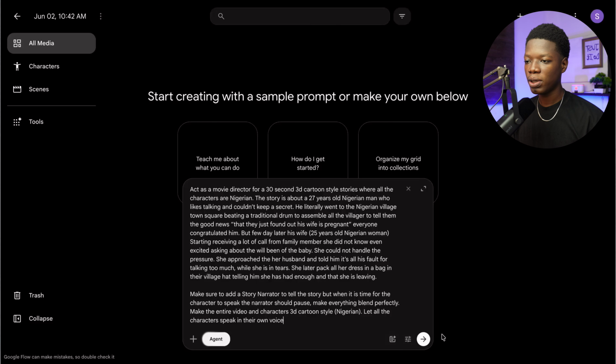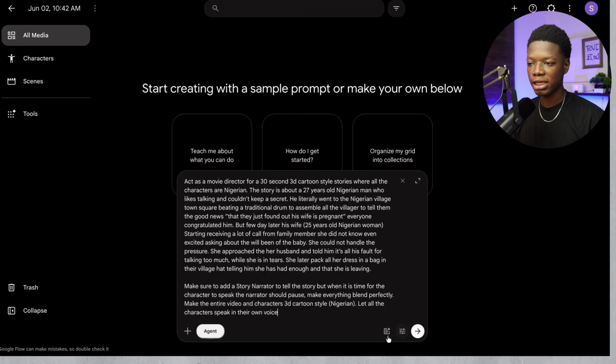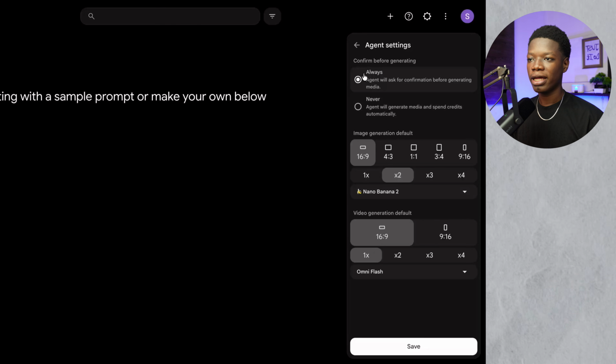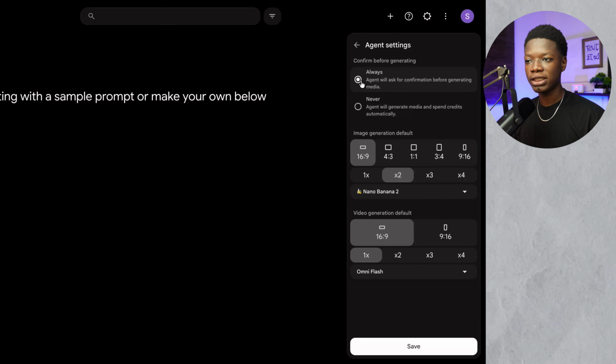Now before you click on submit, you're going to come to this section where I'm hovering the mouse pointer next to the submit, the section which says settings. Simply click on settings. Now the first one right here, select always. What this is going to do is, before the agent proceeds to the next step, it is going to ask for your permission, saying something along the lines of, do you approve of what it has generated for you? If you don't approve it, simply tell it to generate a new one. So it is going to ask for your permission before moving on to any step. So make sure this is checked right here.